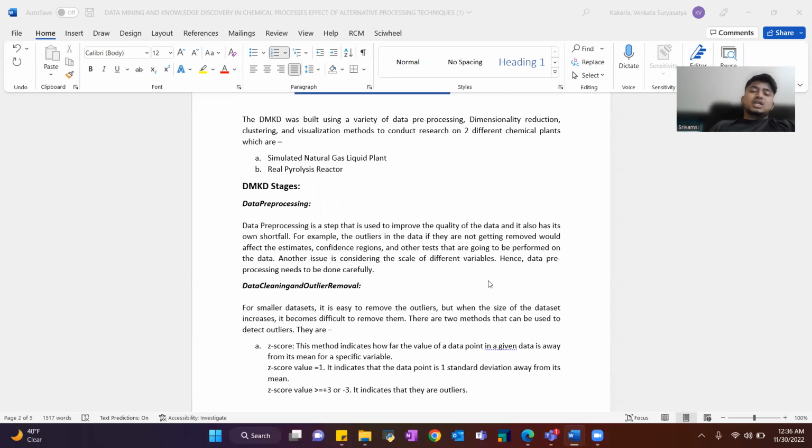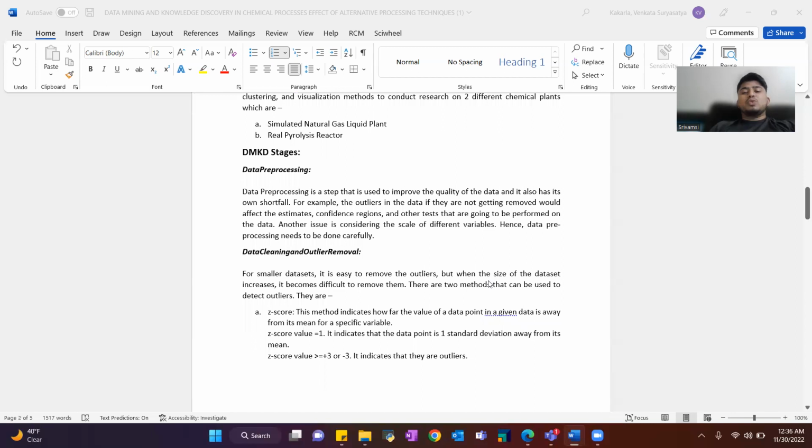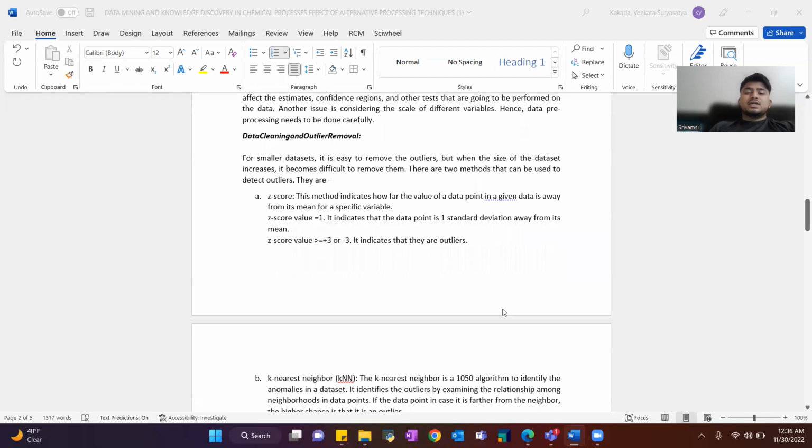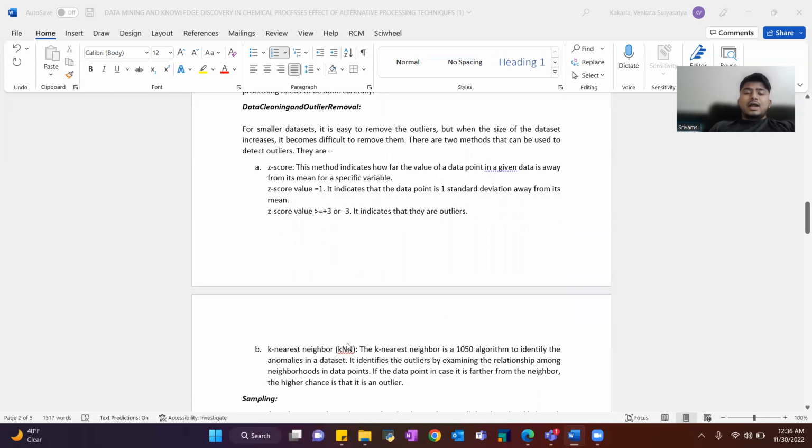Coming to data cleaning and outlier removal. For smaller data sets, it is easy to remove the outliers, but when the size of the data set increases, it becomes difficult to remove them. There are 2 methods that can be used to detect outliers. They are Z-score and K nearest neighbor, KNN.